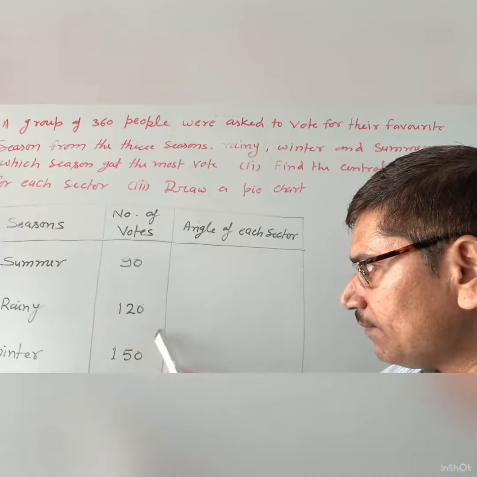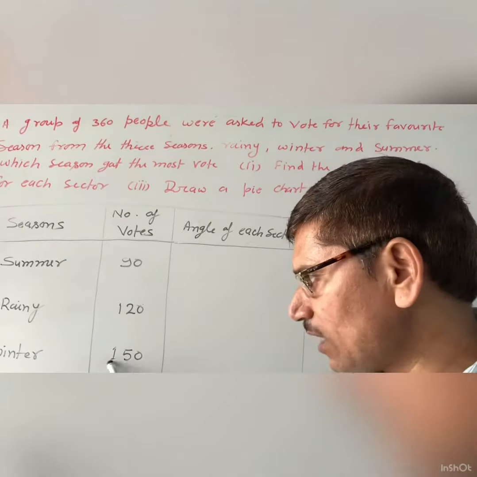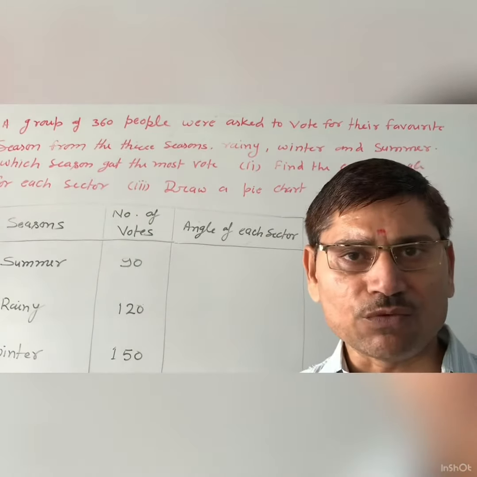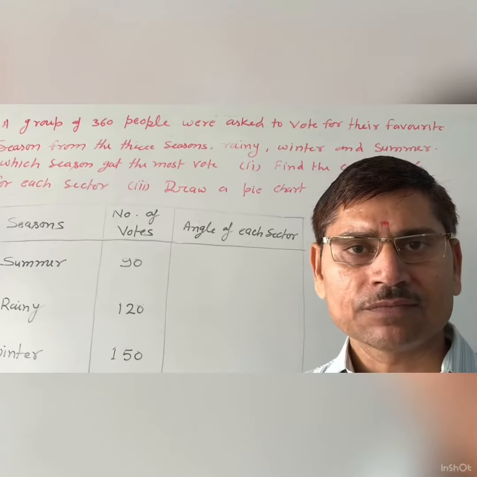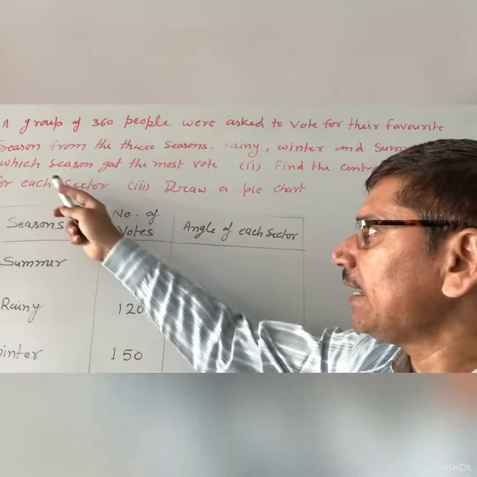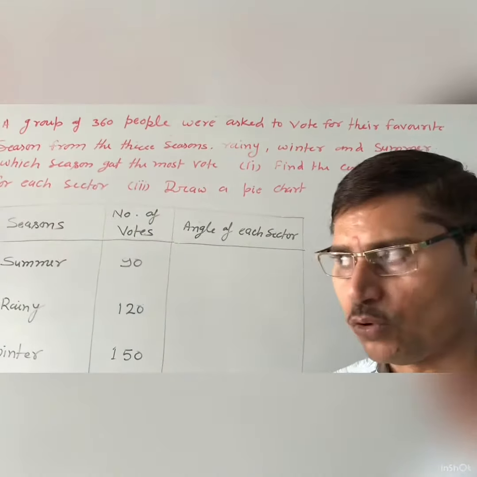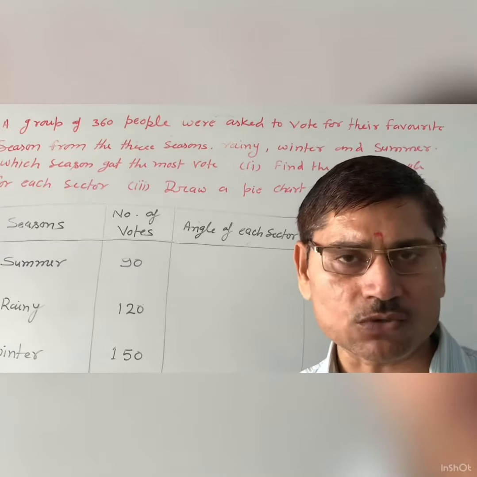You can observe the largest number is 150. It means the winter season got the most votes. This is the answer of the first question.